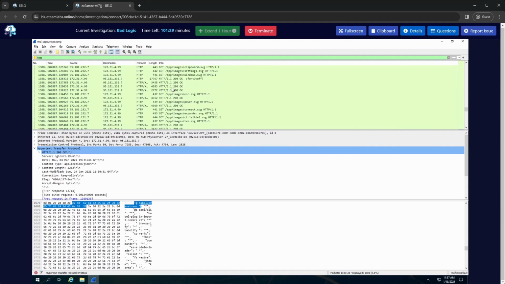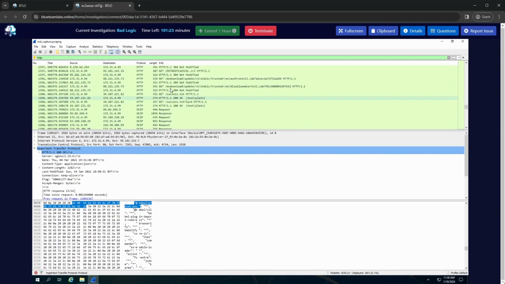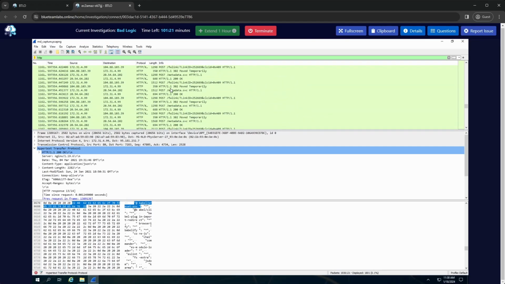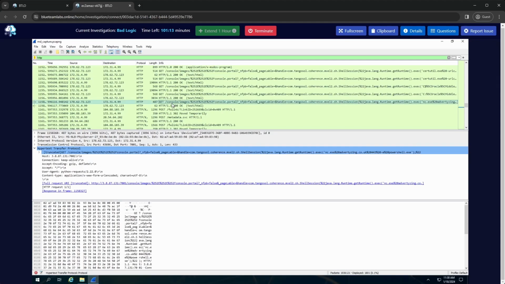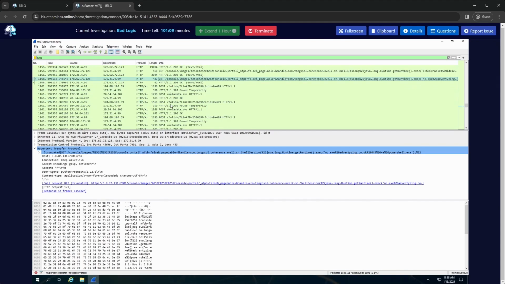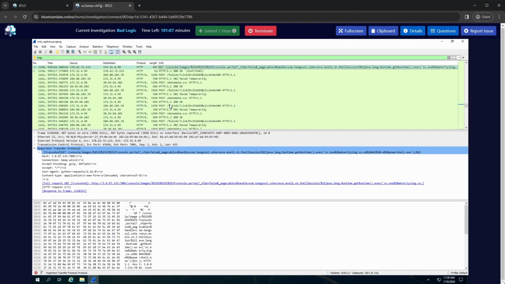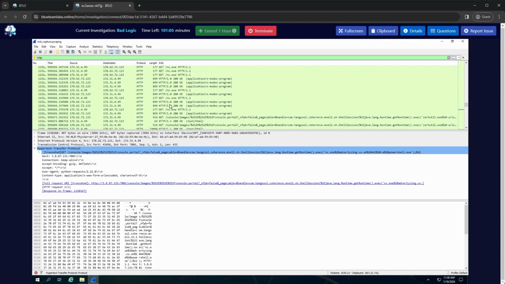So at this point I'm just looking for something different. I mean, most of these, they stand out as pretty standard. There's nothing that looks too untoward so far, other than the HTML file we saw a moment ago. So let's keep going. Okay, so there is something there which looks interesting, which is the console images one, and it has some Erlang encoded text in there. It's also got user agent of Python requests, which is interesting too. So let's take a look.